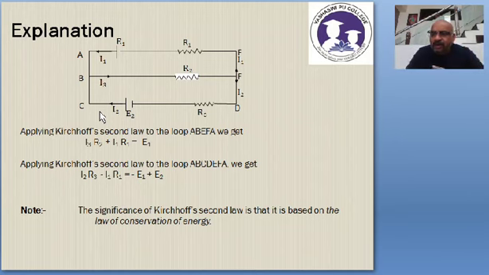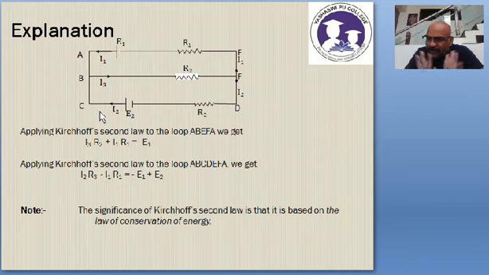And the third condition: while traveling, the IR product is taken positive if you are traveling in the direction of the marked current, or else negative. If you meet the negative terminal of the cell first, consider the EMF of that cell to be positive. If you meet the positive terminal of the cell first, consider the EMF of that cell to be negative. That's it, very simple.